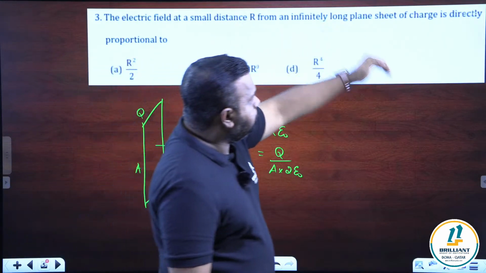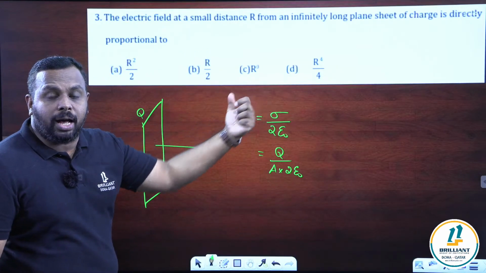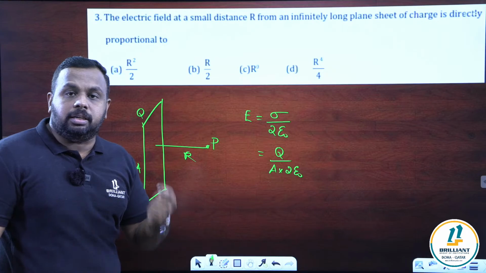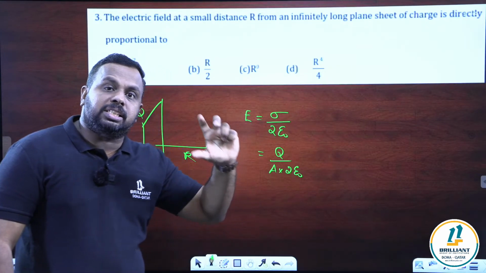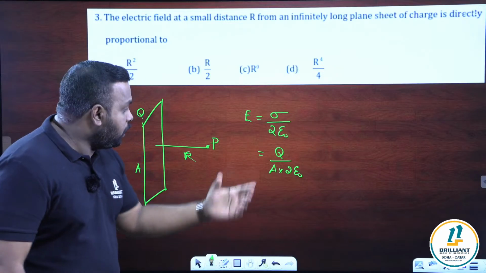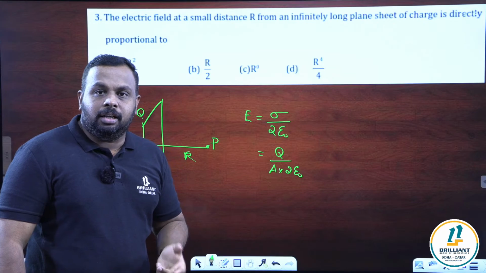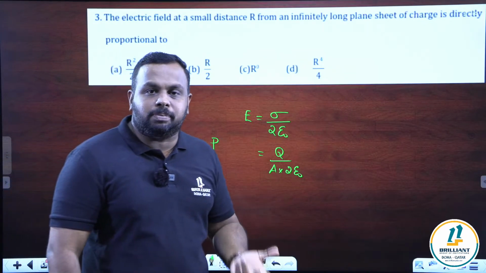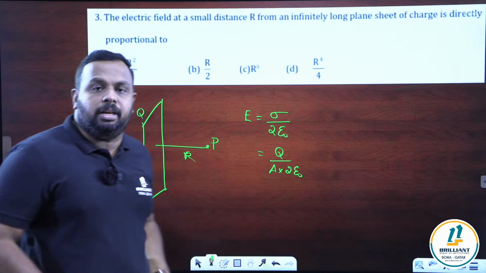From an infinitely long plane sheet of charge is directly proportional to. Look at the option. You have to write the answer in terms of R. How is this electric field related to R value? My dear students, you can see that in the formula, is there R? R is not there. What does it mean? It is independent of R. Electric field intensity is independent of R.